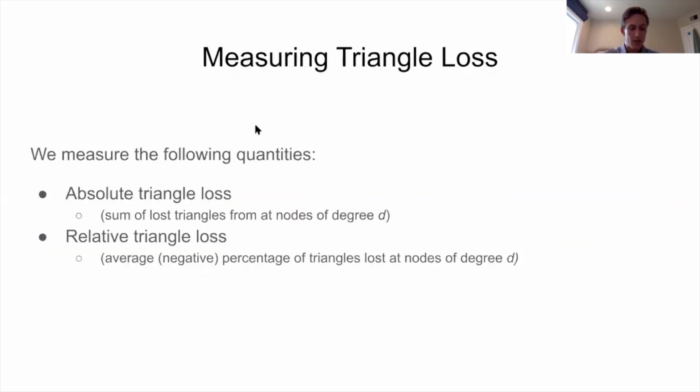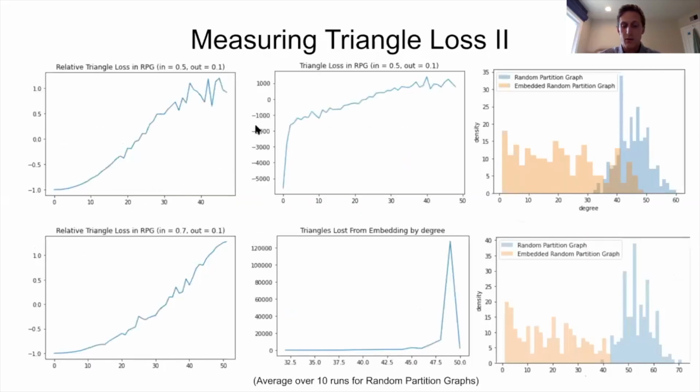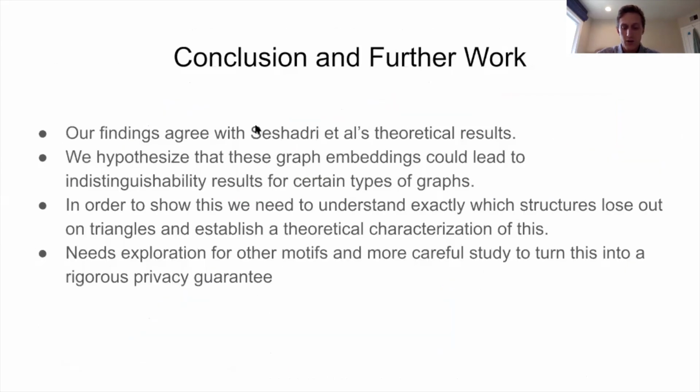Now, to get a better idea of where we're losing triangles, we compute two quantities: absolute triangle loss and relative triangle loss. Absolute triangle loss is the sum of the difference in triangles on nodes of the same degree, and relative triangle loss is the average percent of triangles lost on nodes of the same degree. From this, we can verify that we are losing triangles on low-degree nodes, but we also see that on high-degree nodes, the number of triangles increases, which suggests this method underestimates the intergroup connectedness and overestimates in-group connectedness. In conclusion, our results agree with Seshadhri's work, and we believe that some indistinguishability result can be demonstrated for certain types of graphs when processed with our methods.